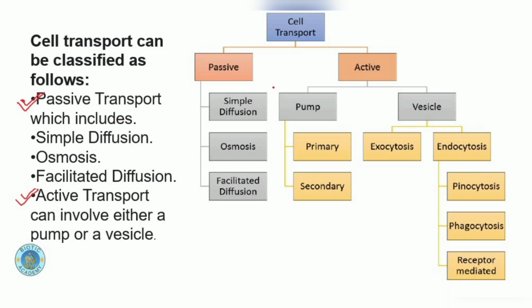What is the difference between passive and active? Passive transport is that type of transport system in which substances move from high concentration to lower concentration without any application or need of energy. But in case of active transport, material usually moves from lower concentration to higher concentration, and here they require pumps. Here it is down the concentration gradient and here it is against the concentration gradient.